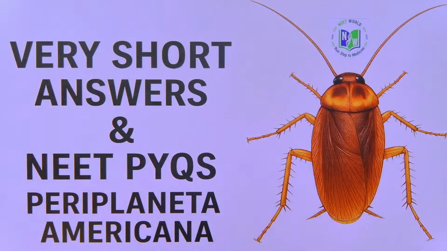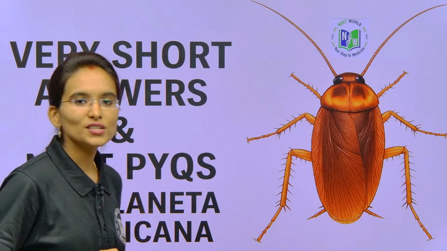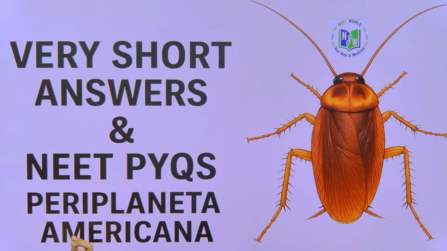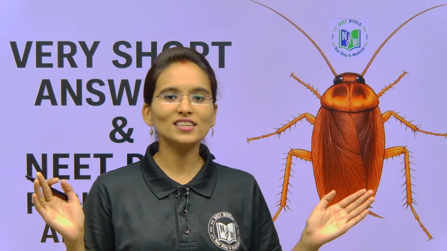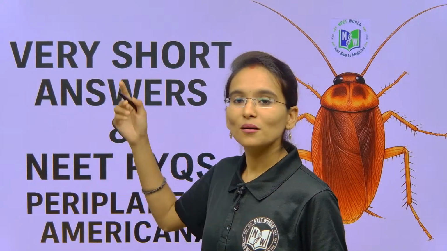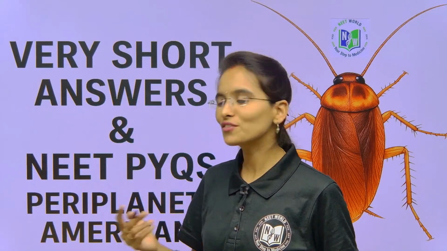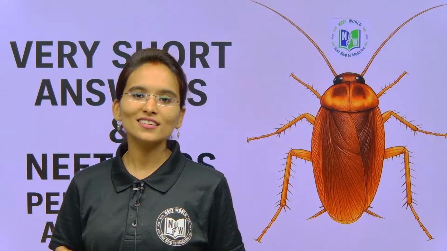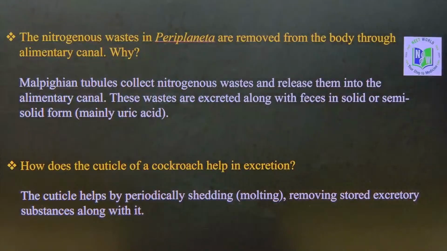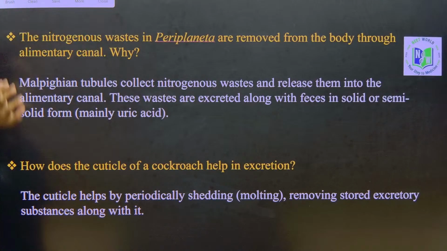Yes students. Now see here, the most important very short answers from the excretory system and the NEET previous year questions related to both the digestive system and the excretory system. Clear with the excretory system, my dear students? Now we will understand the most important very short answer type questions, and we are also going to solve the NEET previous year questions related to the excretory as well as the digestive system. This is one of the most important VSAQs.